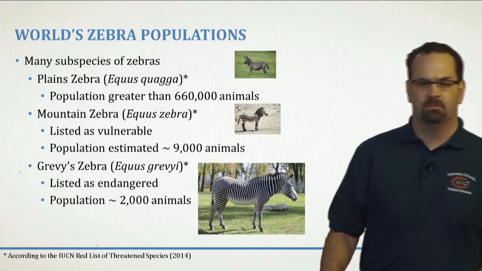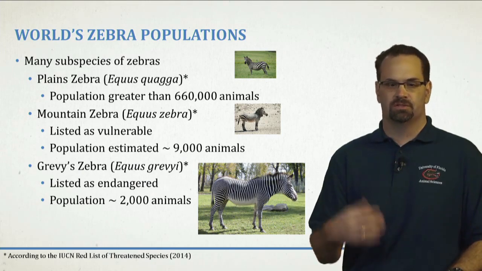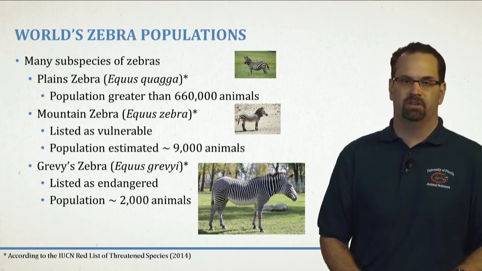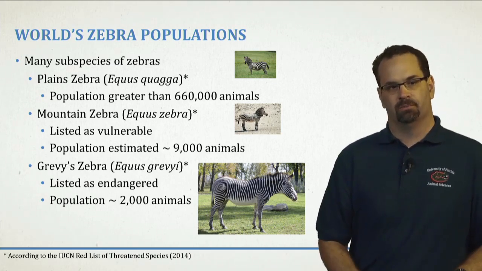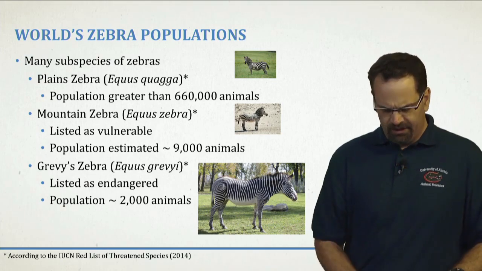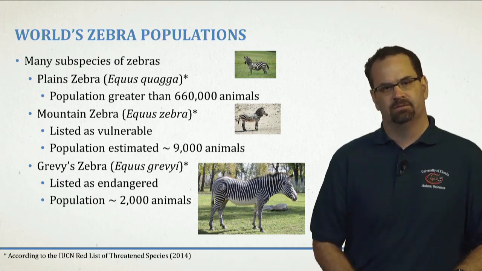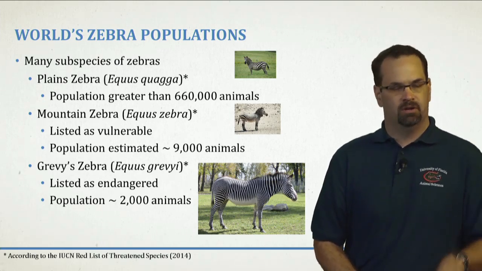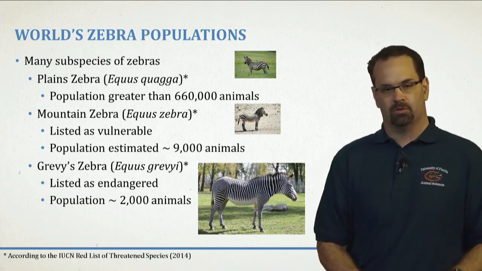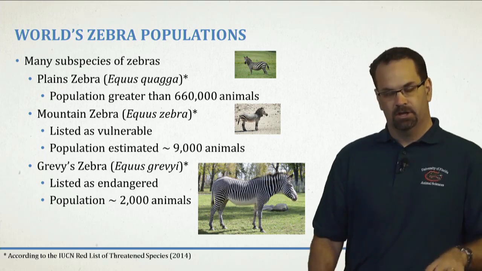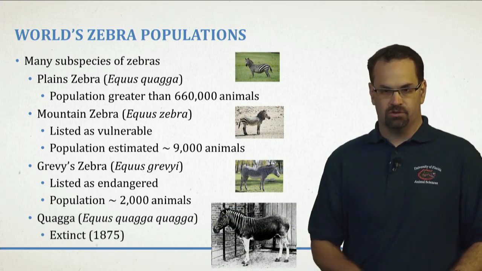And then the other zebra species is the Grevy zebra, and this is the one that's endangered. There's about 2,000 animals left, and they range from central to southeastern Africa. And I've done a little bit of work with these guys, and really need to be aware that they are endangered. They're being overhunted. They're in competition with livestock in that part of the world, and it's something to be aware of, that those animals are in trouble.